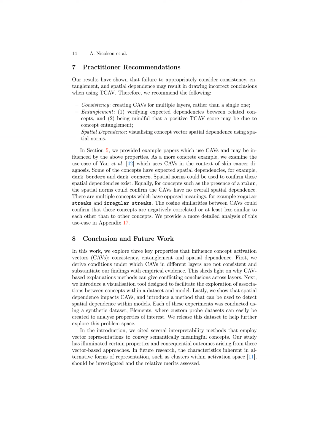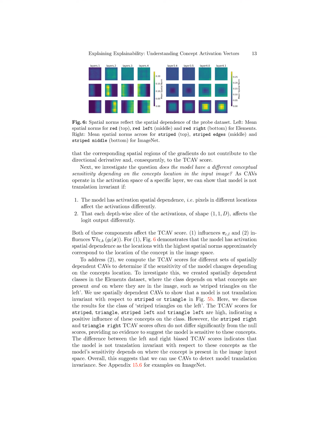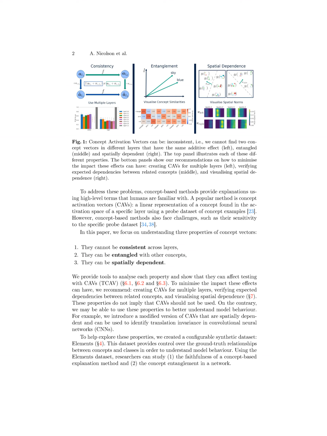Lastly, the authors suggest visualizing concept vector spatial dependence using spatial norms to explore the influence of spatial dependence on concepts. By analyzing spatial norms, researchers can gain insights into how the model's sensitivity to concepts may vary based on their locations in the input image. These recommendations aim to enhance the robustness and interpretability of the CAV method, providing a more comprehensive understanding of model behavior and concept representations.